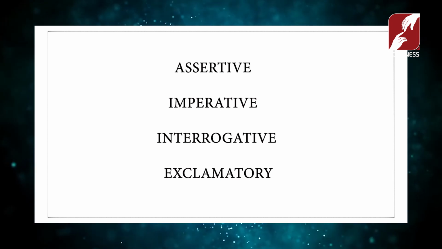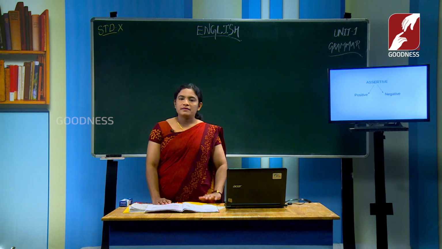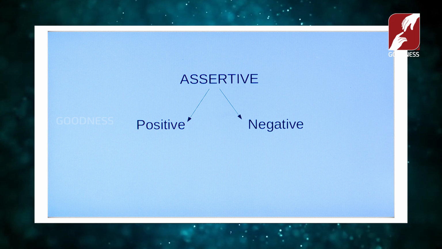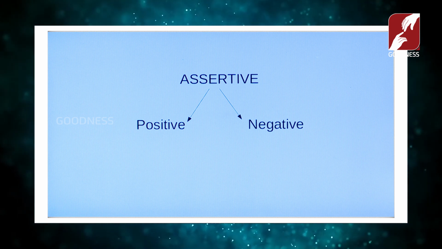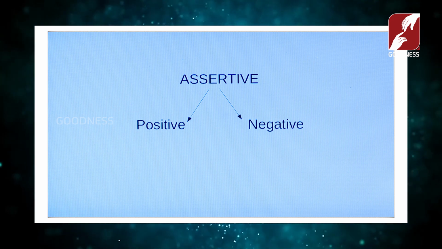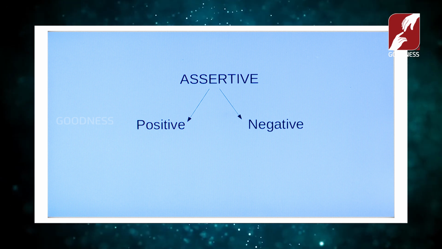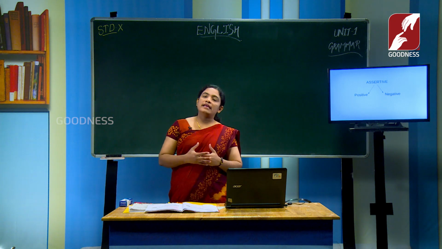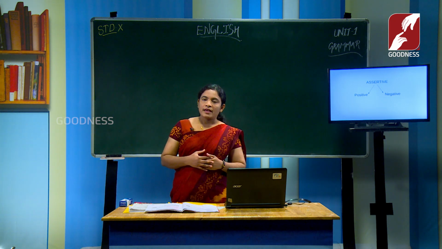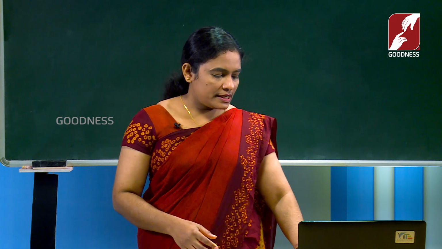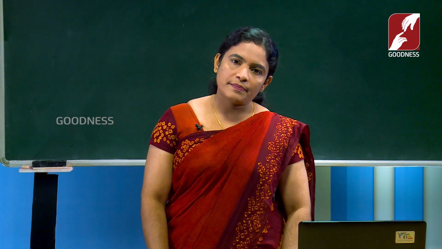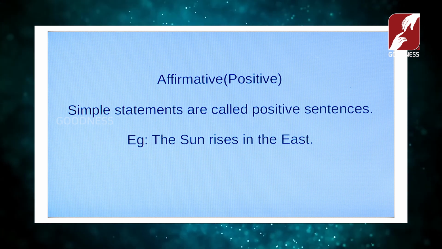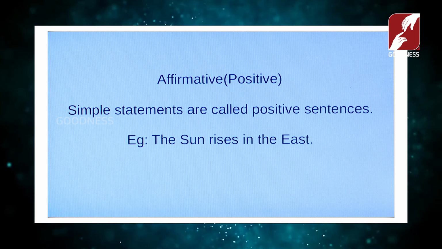And let us go through each kind of sentence. Okay, the first one is assertive. This assertive sentence can be divided into 2, positive and negative, or affirmative and negative. These are the 2 kinds of sentence that will come under the assertive sentences. Then what do you mean by a positive sentence or affirmative sentence? It is a simple statement. A simple sentence is called a positive or affirmative sentence.